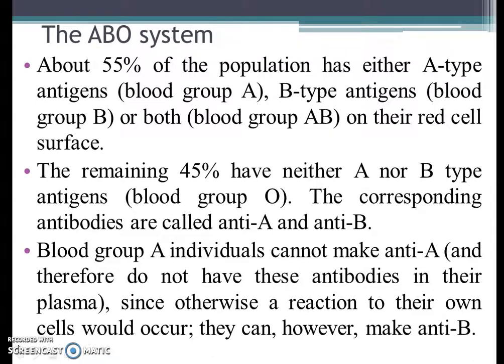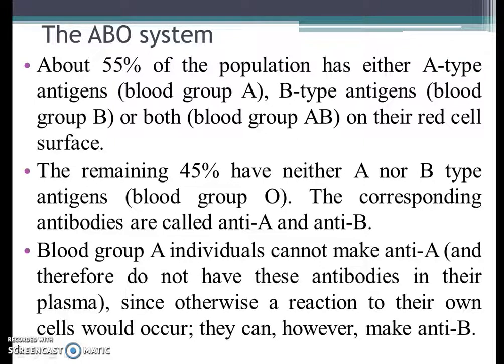As we know well, the blood groups are A, B, AB and O. About 55% of the population has either A-type antigens, that is in blood group A, B-type antigens, that is in blood group B, or both, that is in blood group AB, on their red cell surface.